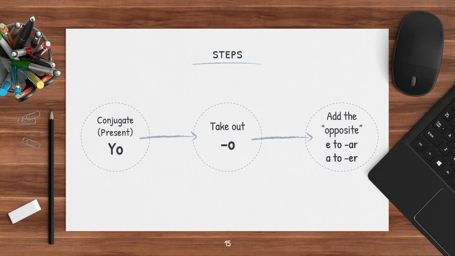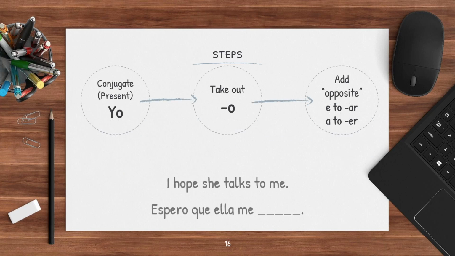So let's look at an example. I hope she talks to me. So that's a subjunctive because I'm hoping she talks to me. It's a desire, it's a wish. So when I translate that into Spanish, it's yo espero que ella me blank. The part after que, that's the part where we need to add the subjunctive mood. So ella me talks to me. So what's to talk in Spanish? And that's hablar. Okay, so let's solve this.